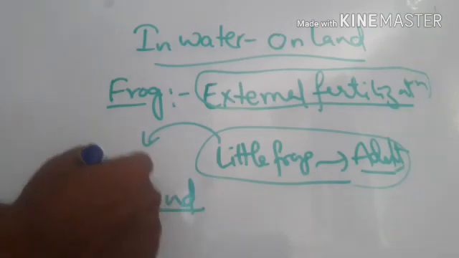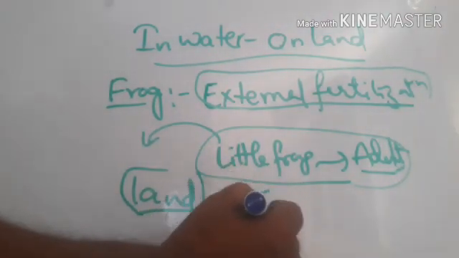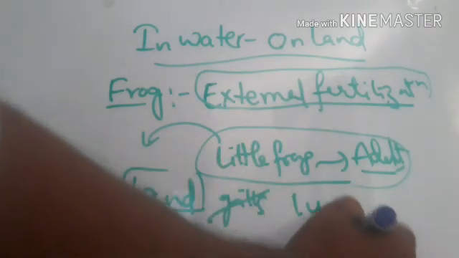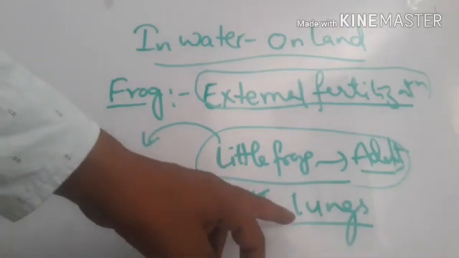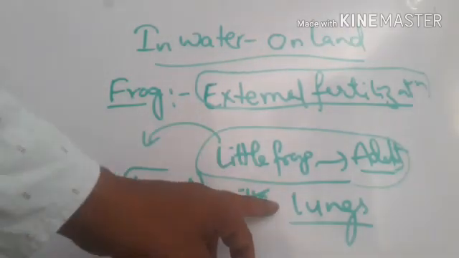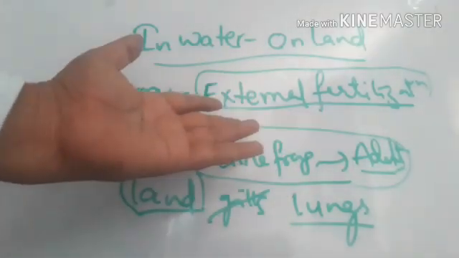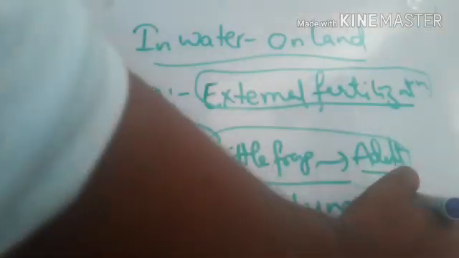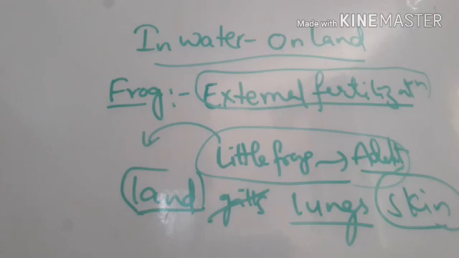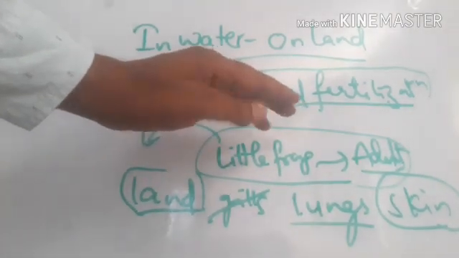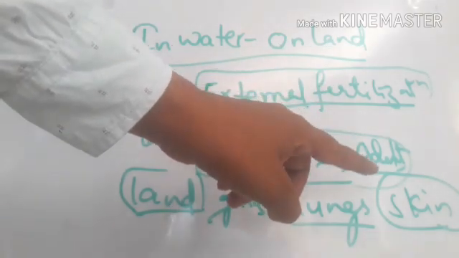So when it is becoming a little frog, the gills disappear and it produces lungs. With the help of lungs it can breathe the air present on the land. The lungs are formed. Now what happens after the lungs? Whenever it jumps into the water, the skin is involved in respiration. It has a slimy skin, a very wet skin, and with the help of that wet skin it can respire the dissolved oxygen in the water.